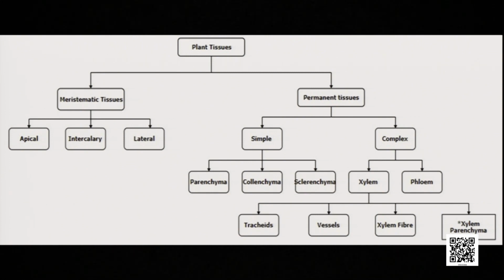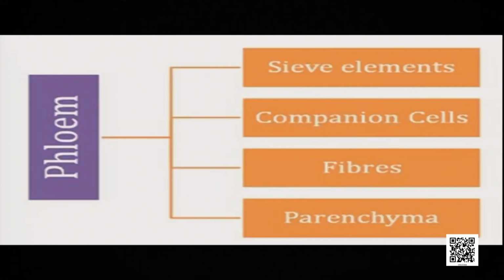Xylem is a tissue, so it is divided into four types of cells: trachea, vessel, xylem fiber and xylem parenchyma. Like this, phloem, a complex permanent tissue, is divided into four different types of cells: sieve element, companion cell, fiber and phloem parenchyma.